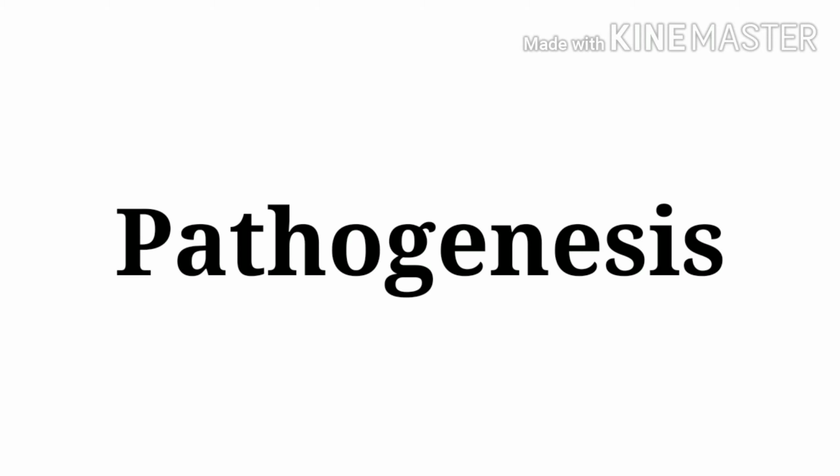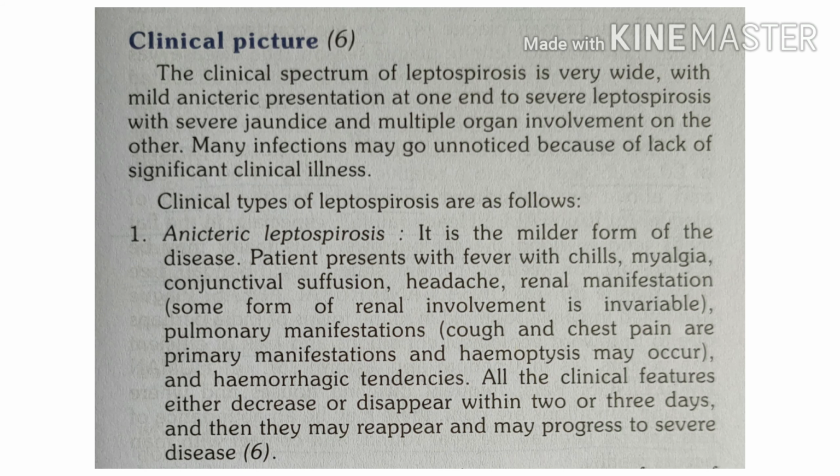And some people may have very severe or fatal illness, or some may have Weil's disease. Let's see what is the clinical picture. Basically, this is a biphasic illness, so you can see two phases. Phase 1 is called the leptospiremic phase, and the second phase is called the immune phase.